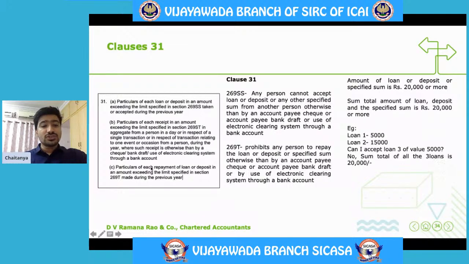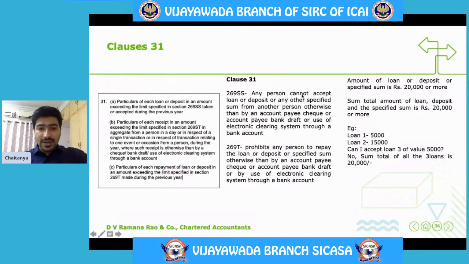Particulars of each repayment of loan or deposit in an amount exceeding the specified limit in section 269T made during the previous year. So these two are somewhat similar. This talks about loan or deposit which is received, which is accepted. This also talks about loan or deposit which is repaid. So let us look at these two ones.